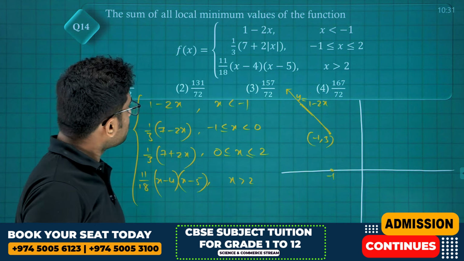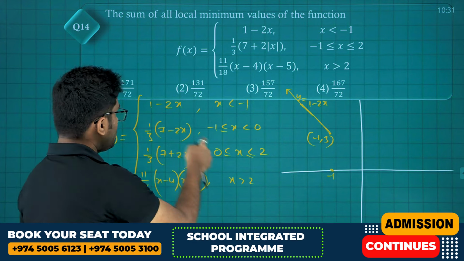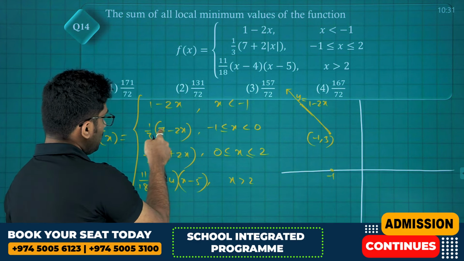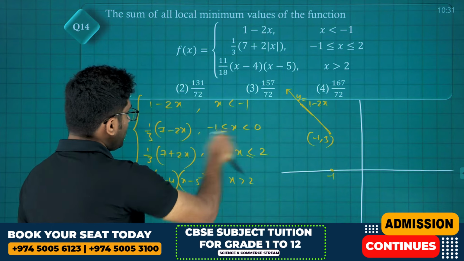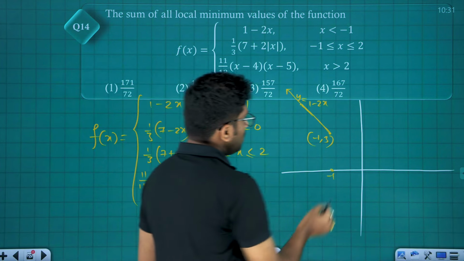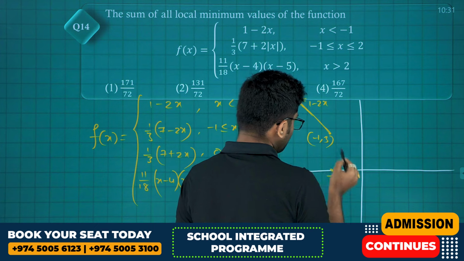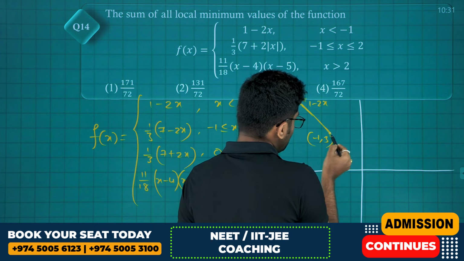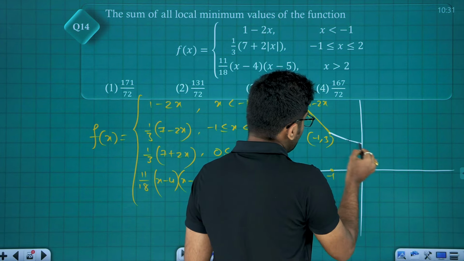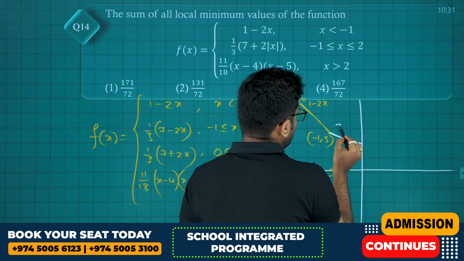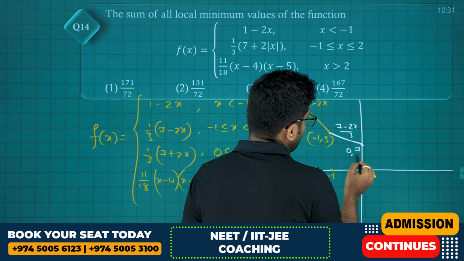Next, from minus 1 to 0, it is 7 minus 2x. If x equals minus 1, 7 plus 2, 9 by 3, so minus 1 comma 3 will be on it. And if x is 0, 7 by 3. So the graph will be something like this. This is the graph of 7 minus 2x by 3, and this point is our 0 comma 7 by 3.